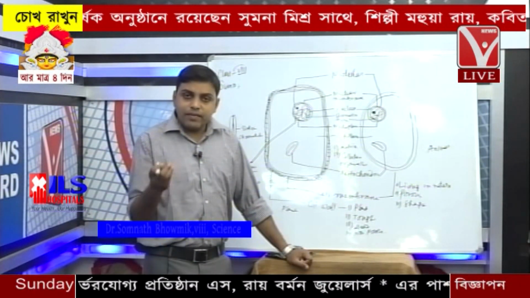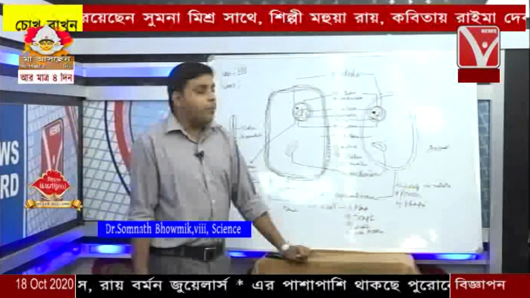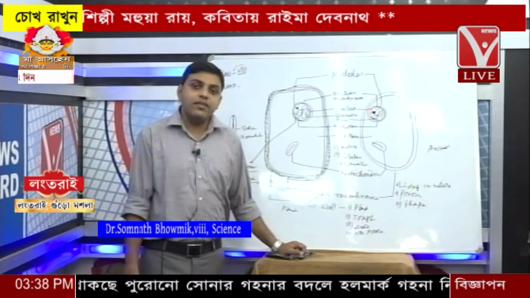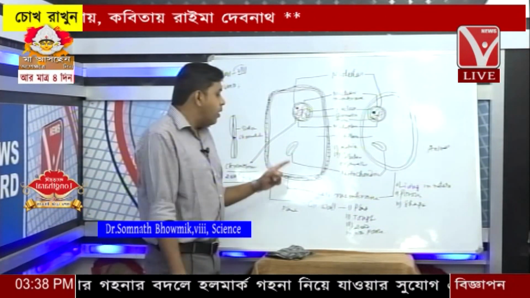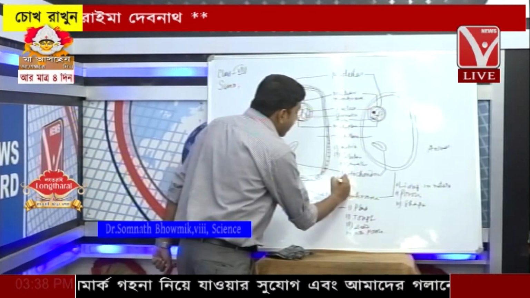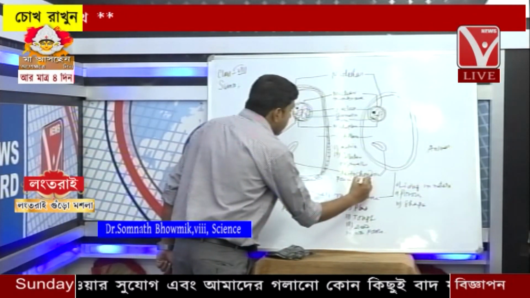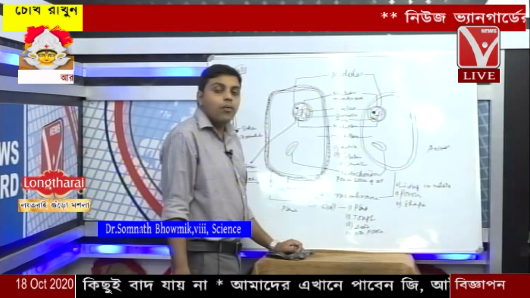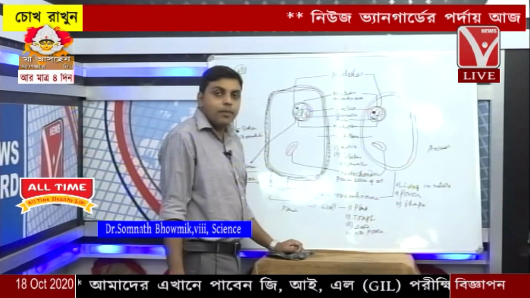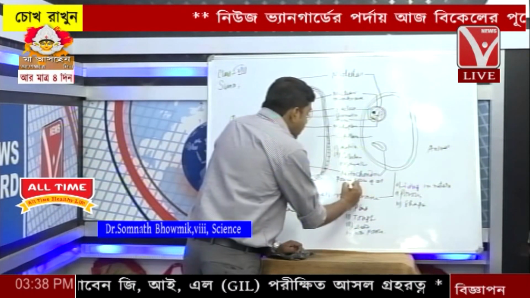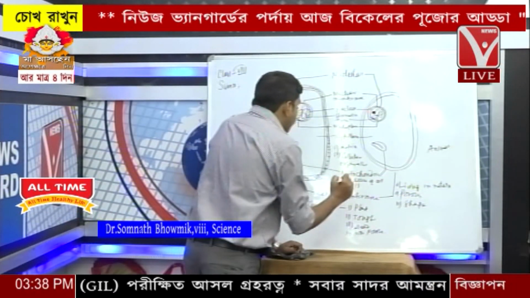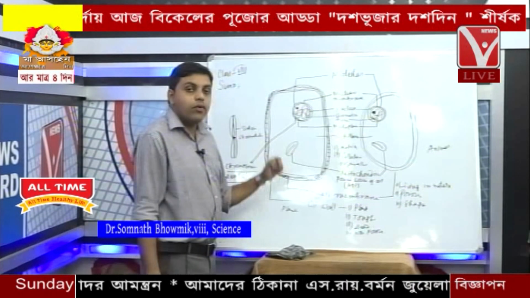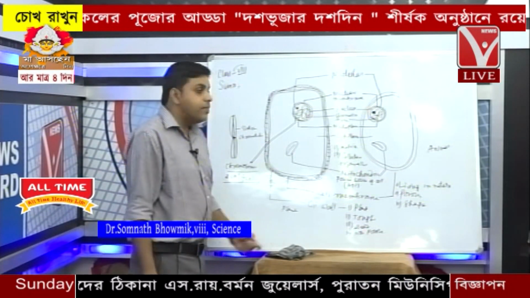Similarly, the cell also needs energy. The mitochondria is the cellular organelle which provides energy for functioning. That's why mitochondria is called the powerhouse of the cell. The mitochondria provides the power, and the power in terms of the cellular level is the ATP, that is the adenosine triphosphate. Clear?